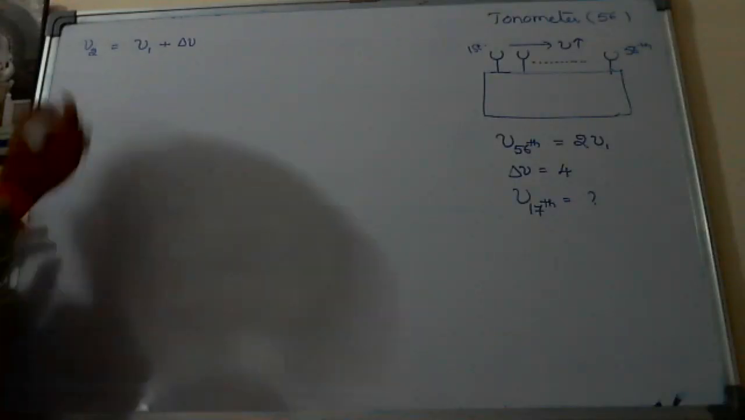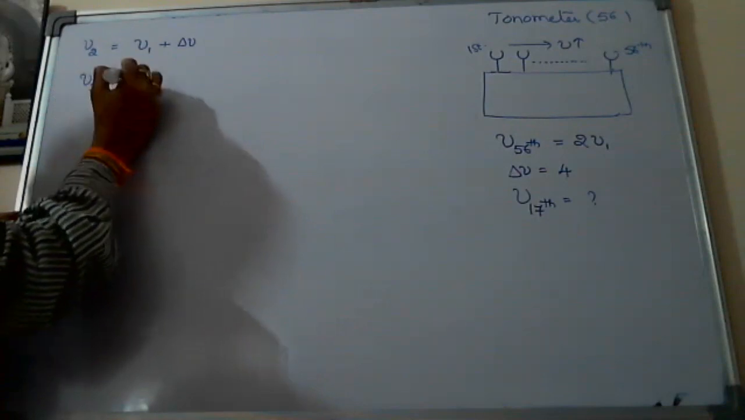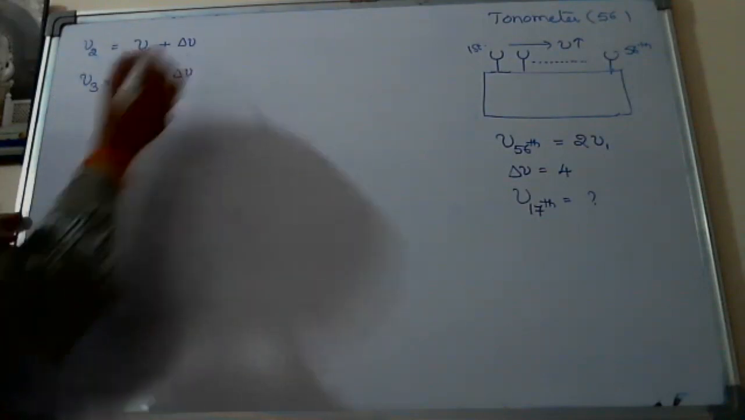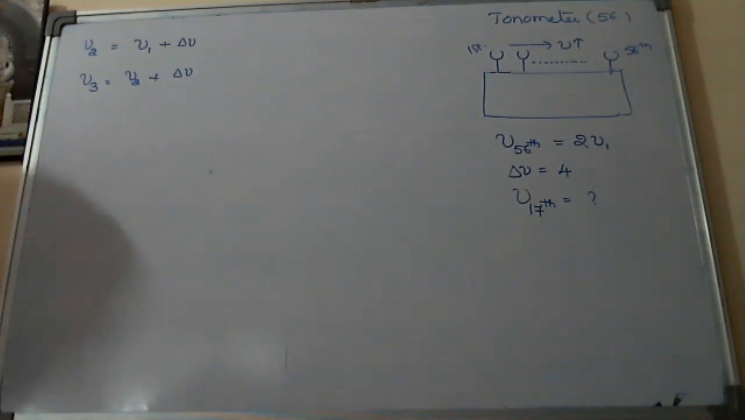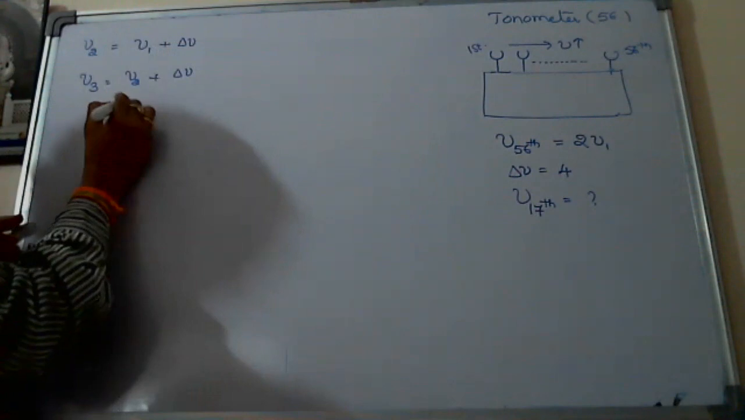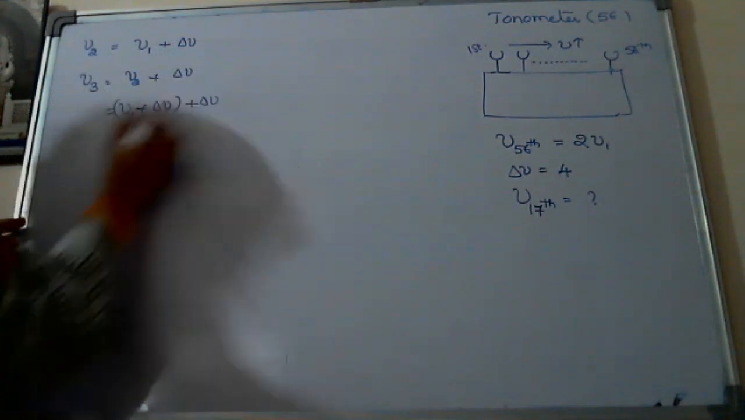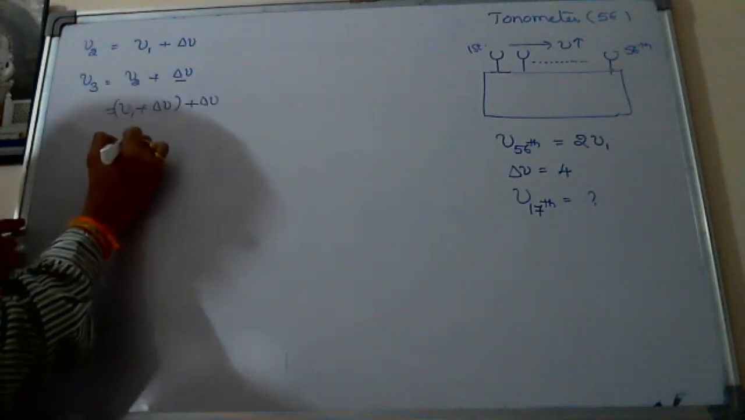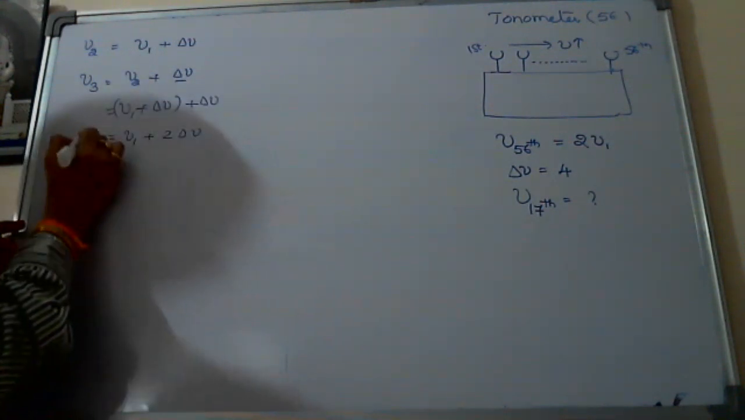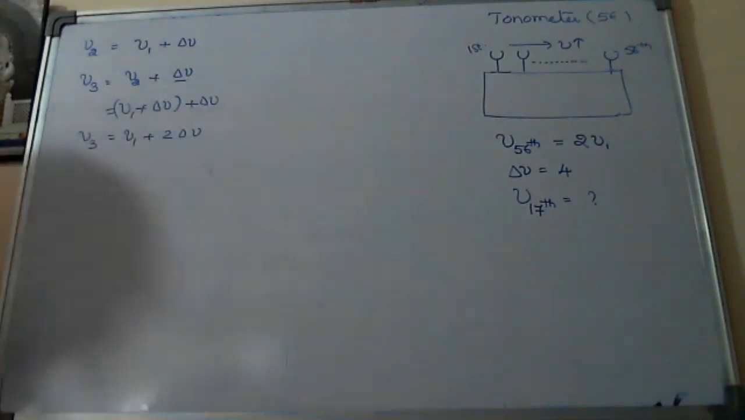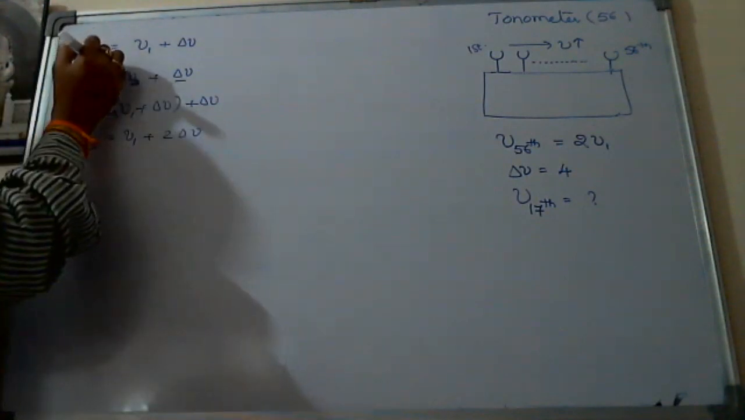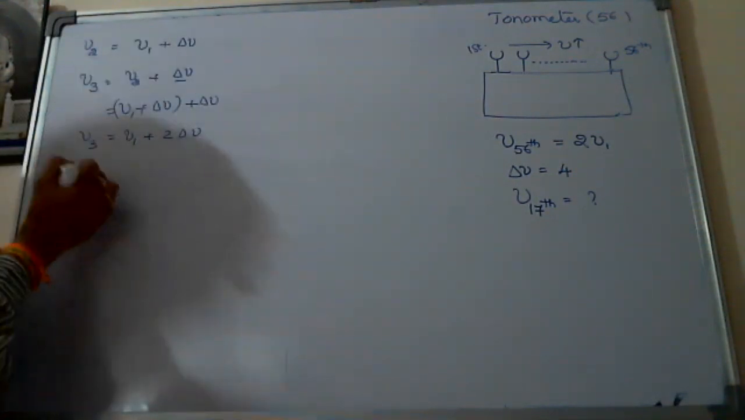In the same way, nu3 is equal to nu2 plus delta nu, successive frequencies. Okay, nu2, can I replace it with nu1 plus delta nu? Yes, sir. Plus delta nu, so nu1 plus 2 delta nu. Here find out the logic. If you want the second frequency, it is nu1 plus delta nu. For the nth one, which one we want, that one minus 1 into delta nu.